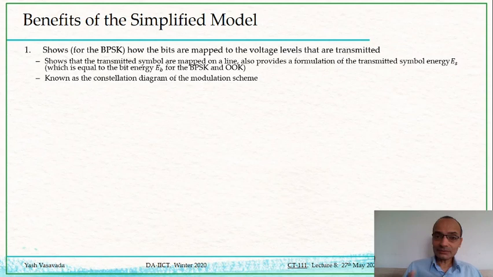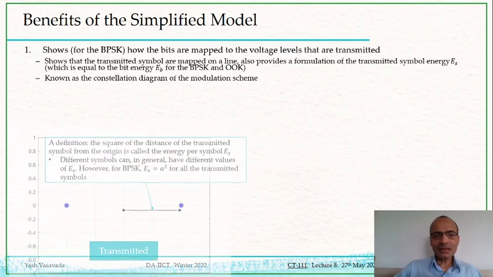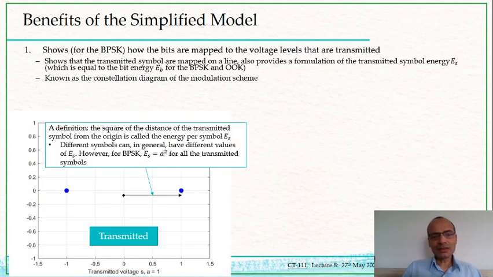And secondly, with this model we are able to conceptualize the main operation of the modulator, and we are able to draw some conceptual diagrams that are known as constellation diagrams. In this constellation diagram we just show the voltage levels at which the bits are getting transmitted. And so the constellation diagram for BPSK looks like this.